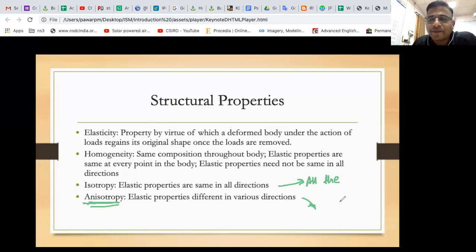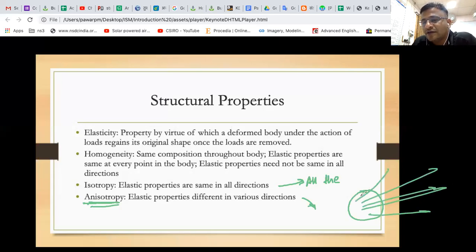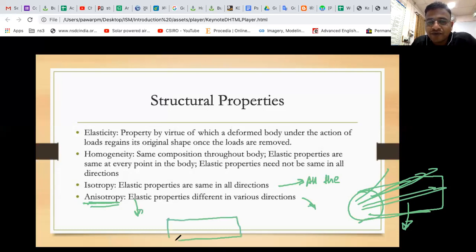An anisotropy example is maybe wood material. Along the fiber, the material is stronger, whereas perpendicular to the fiber it is weaker. Or you can take composites. Composite is a simplified version of anisotropic. One example of composite is RCC.